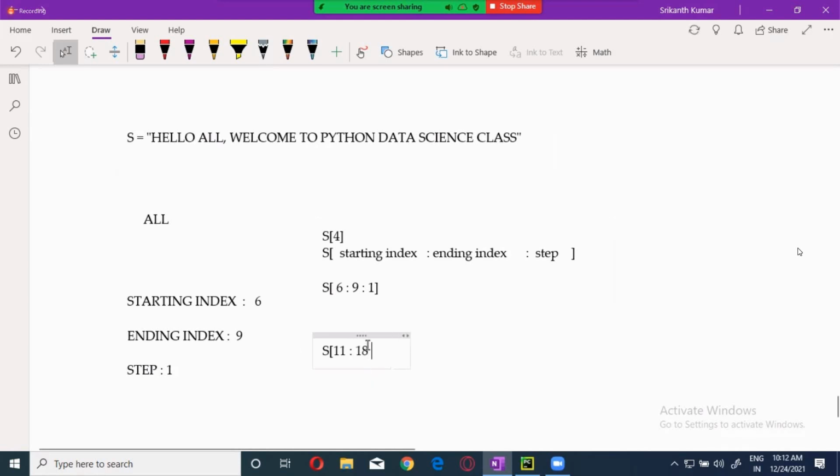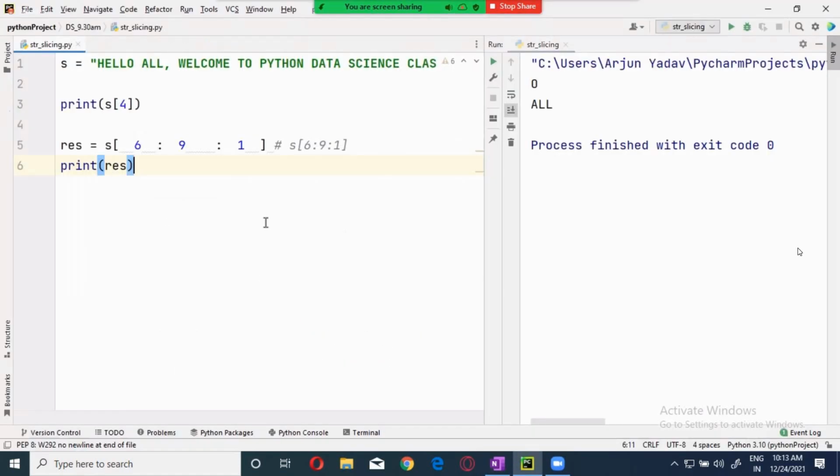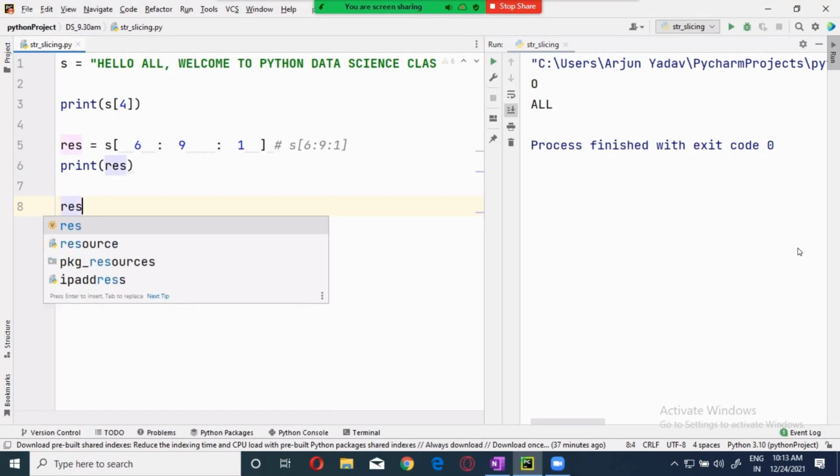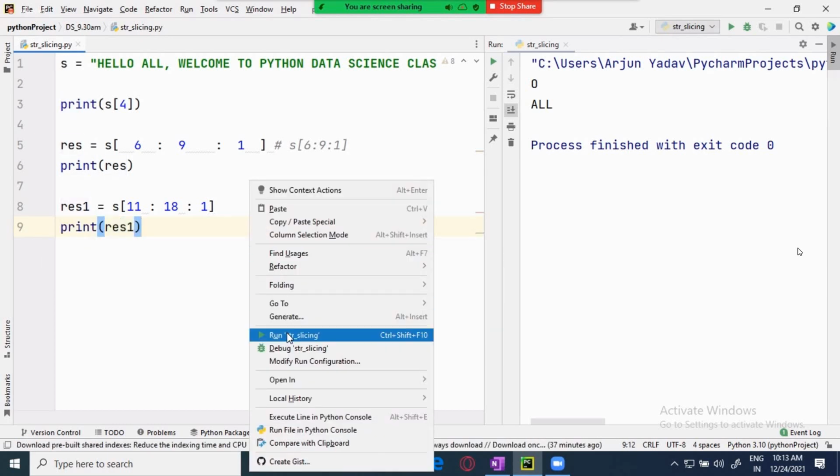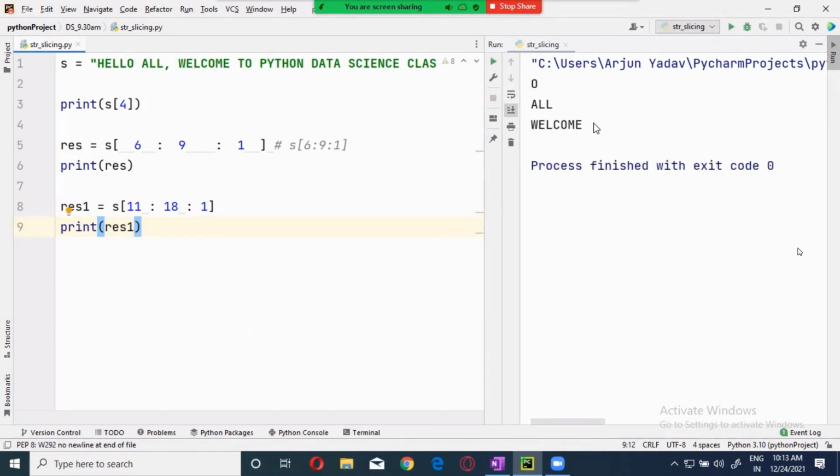Now, how do I want it? I want each and every character, so I'm giving it 1, as it is. Now I will put this over here. I will say R1, or result 1, and I'm going to give it as small s. Okay, let's print it. Now if I do this, I'm going to get welcome.